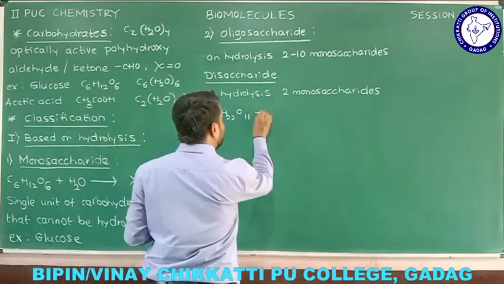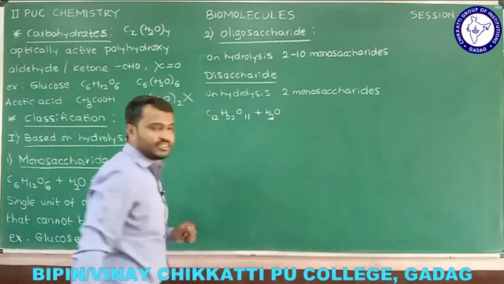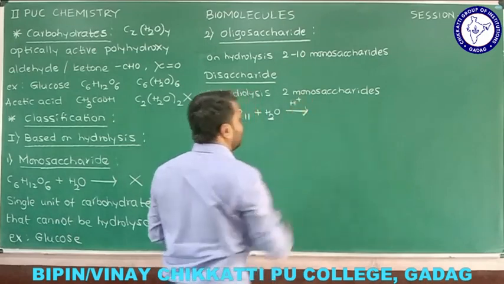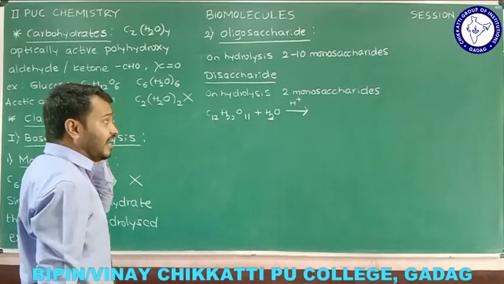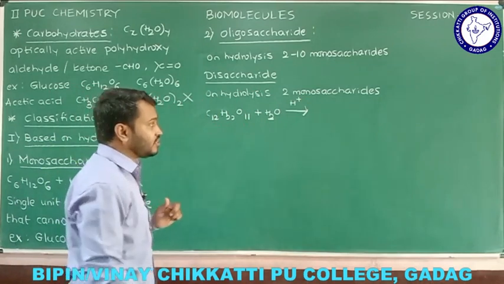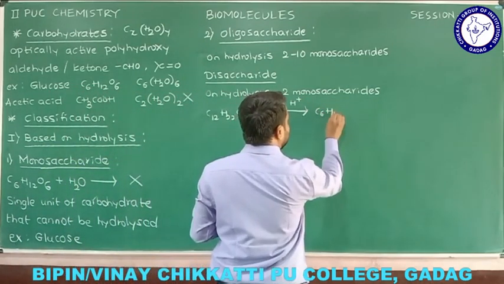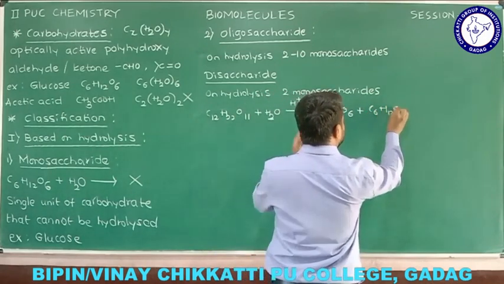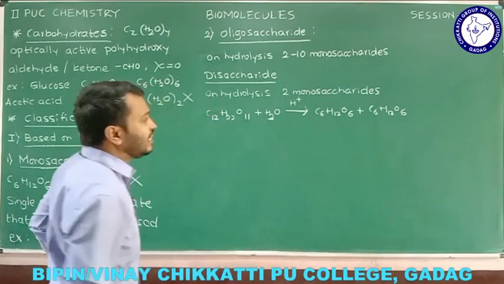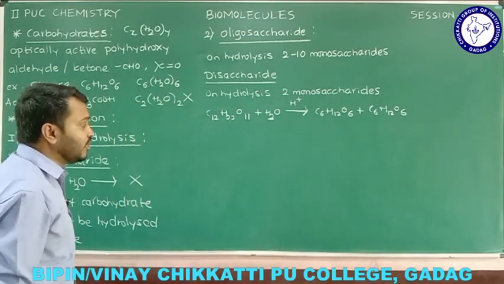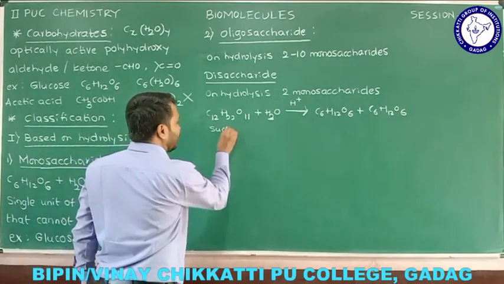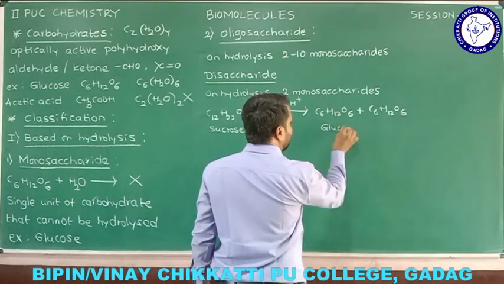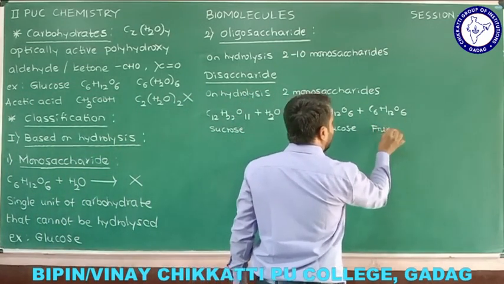I told you hydrolysis is nothing but the reaction with water, and actually this is acid hydrolysis. In the presence of any dilute acid you are supposed to carry out this reaction, and I hope you can guess what the products would be. The products are C6H12O6, and one more you are going to get, that is also C6H12O6. So two single forms of carbohydrates we got. Actually this is sucrose, and when sucrose undergoes hydrolysis, one product is glucose, and one more you are going to get is fructose.